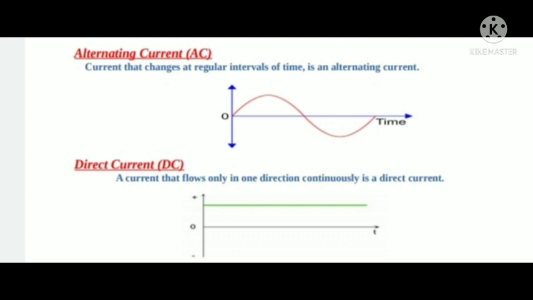This is the graphical representation. In AC, the current changes between positive and negative directions. In direct current, DC, the current flows only in one direction continuously. This is the graphical representation for AC and DC.